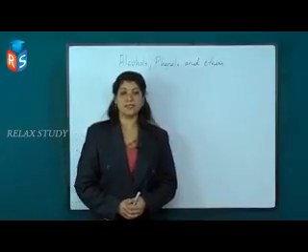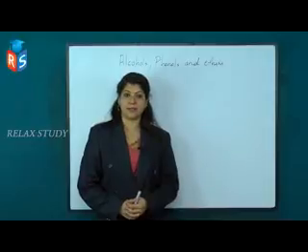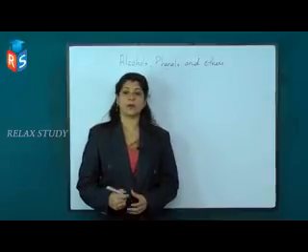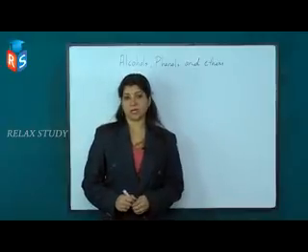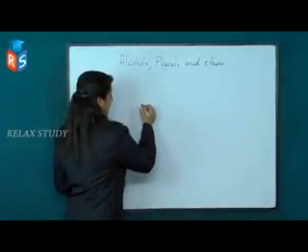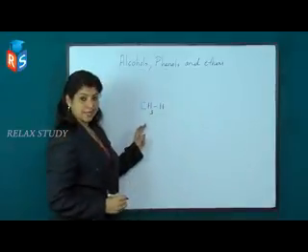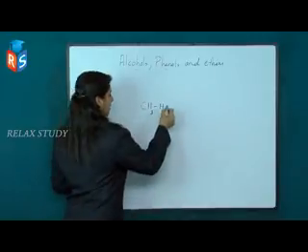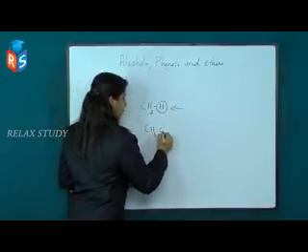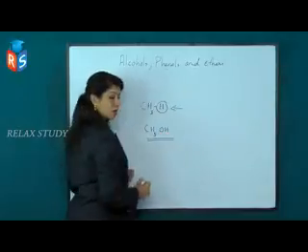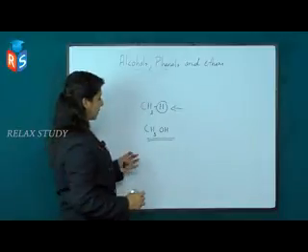Alcohols, phenols and ethers. Alcohols and phenols are formed by the replacement of one hydrogen atom from hydrocarbons. It may be an aliphatic hydrocarbon or an aromatic hydrocarbon. Let us see. CH4 is methane. One of the hydrogen atoms from methane gets replaced by an OH group, giving CH3OH. This compound is an alcohol. It's commonly called methanol or methyl alcohol.